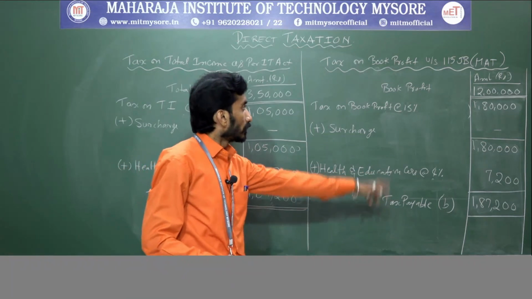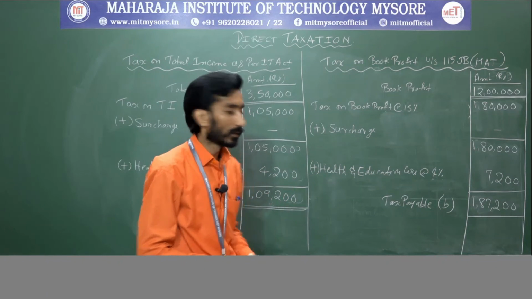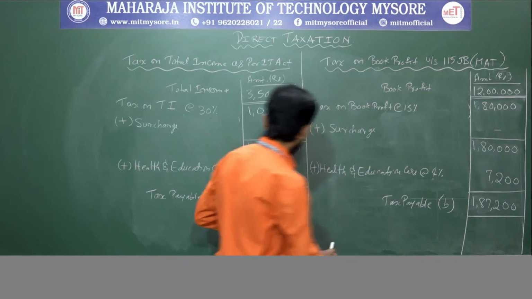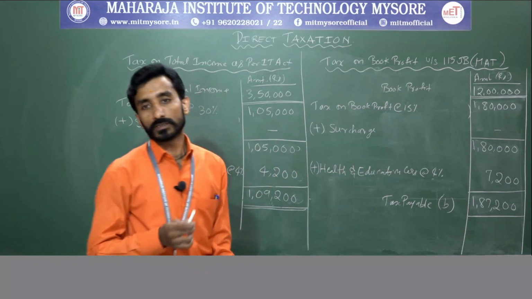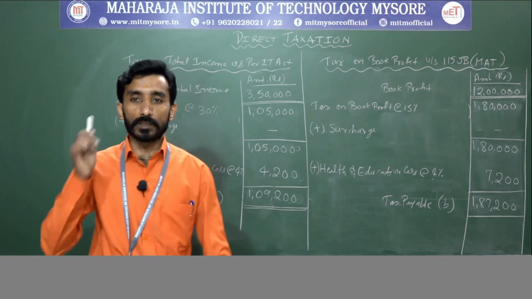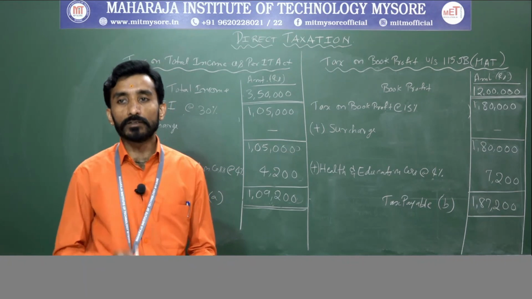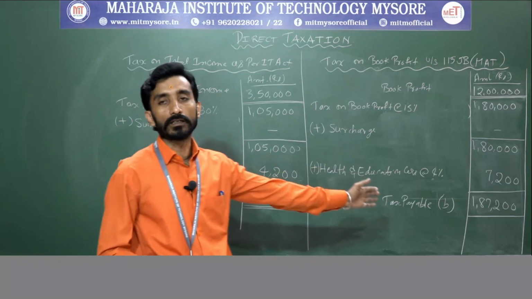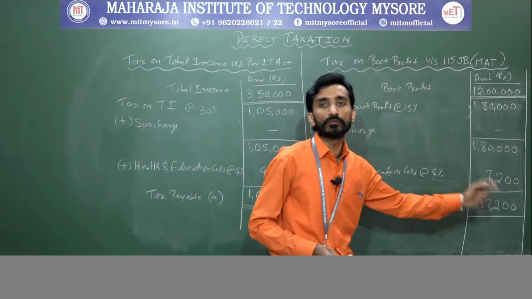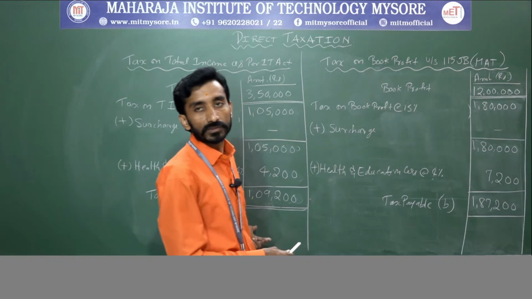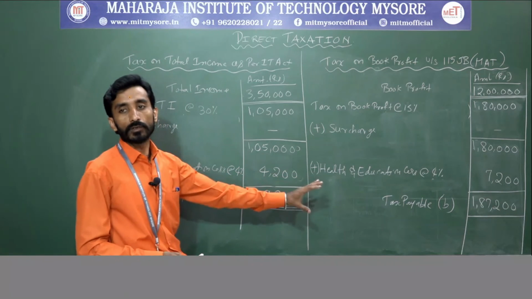Here as per the minimum alternative tax, 1,87,200. Clear? Here it is 1,09,200, here it is 1,87,200. So what is the question they had asked us? Whether the company is liable to pay the tax as per MAT. Yes, the company is liable to pay the tax as per minimum alternative tax because it is 1,87,200, which is more than your IT provisions. Understanding?